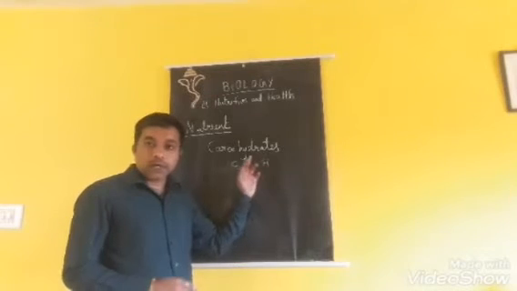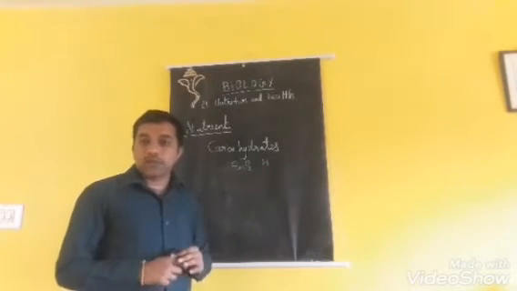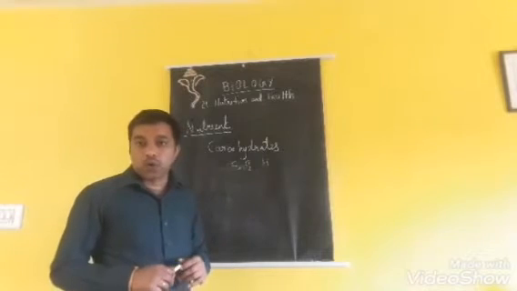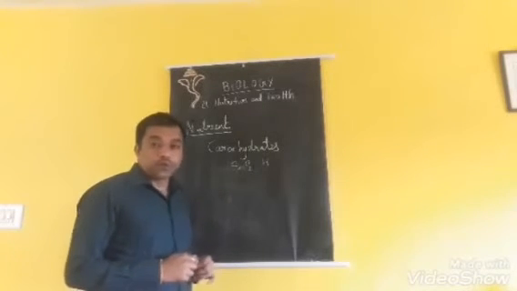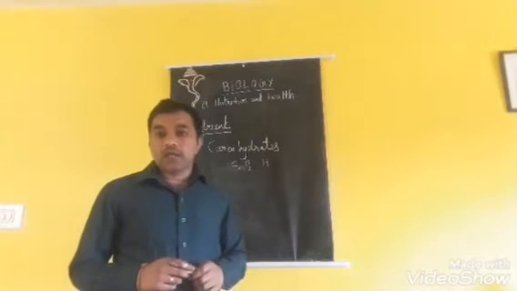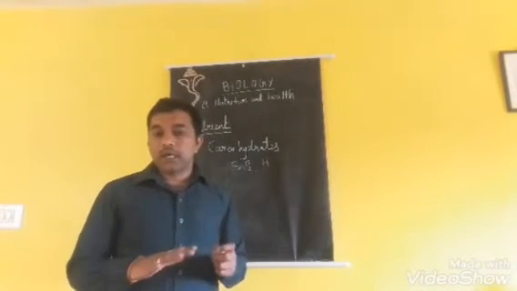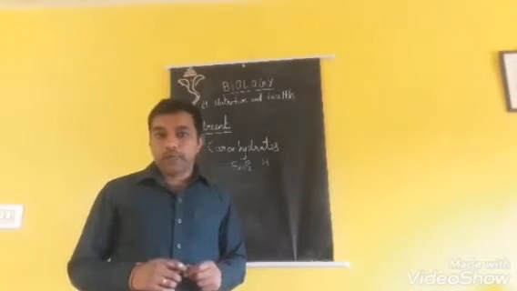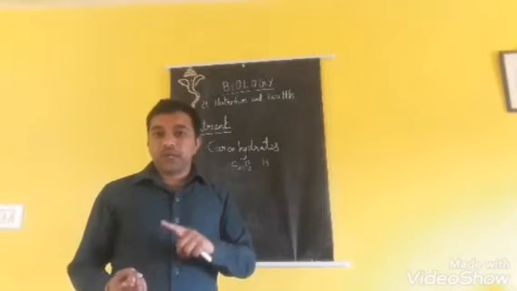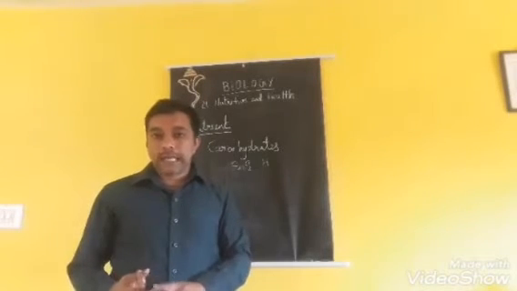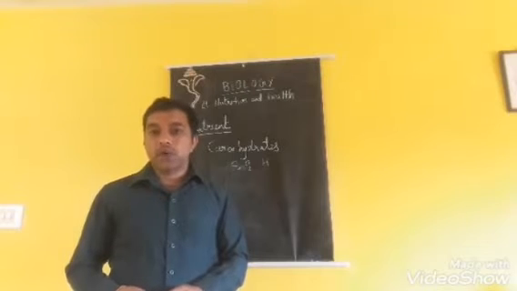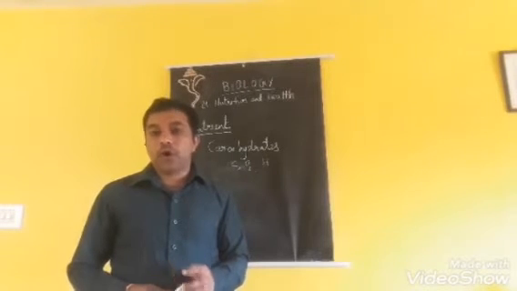Examples which come under the carbohydrates are glucose, sucrose, lactose, starch and cellulose. Clear? Glucose, sucrose, lactose, starch and cellulose are the examples of carbohydrate.